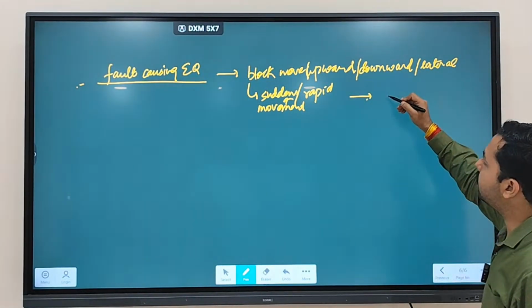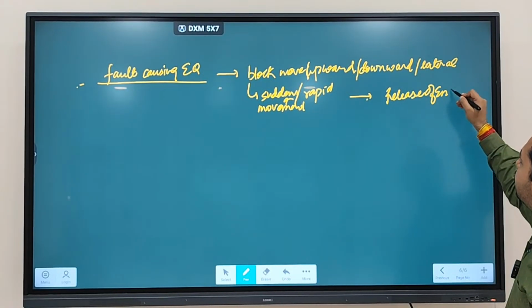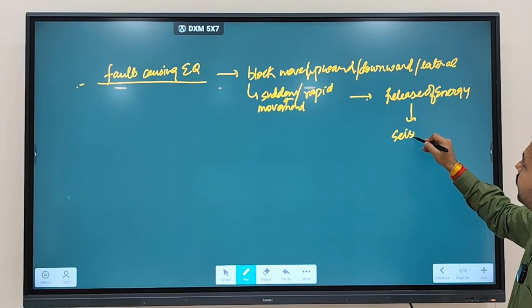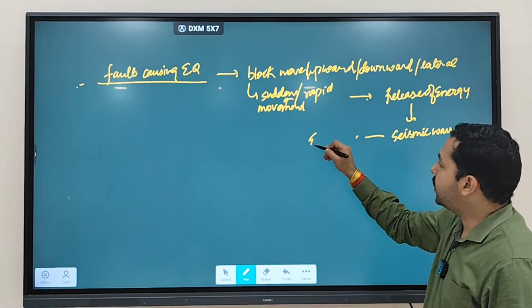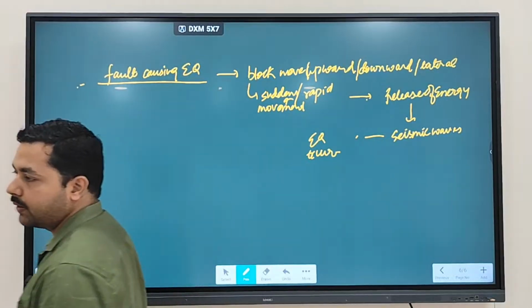Which causes what? Which causes release of energy. And this release of energy leads to generation of seismic waves, which causes the earthquake to occur. So this is what you have to explain.